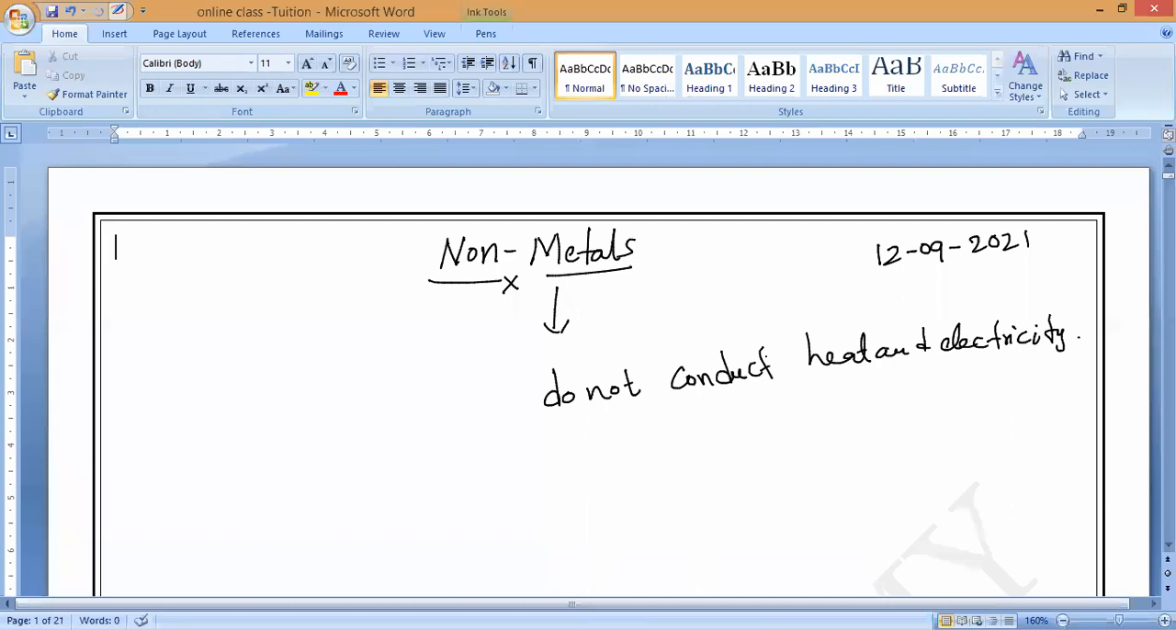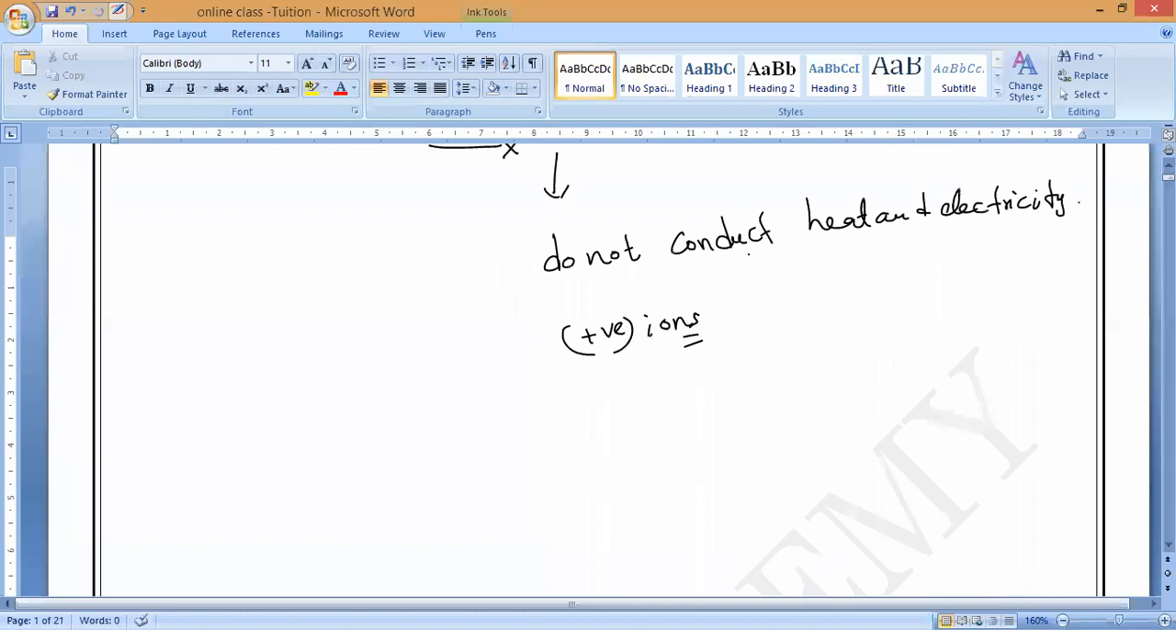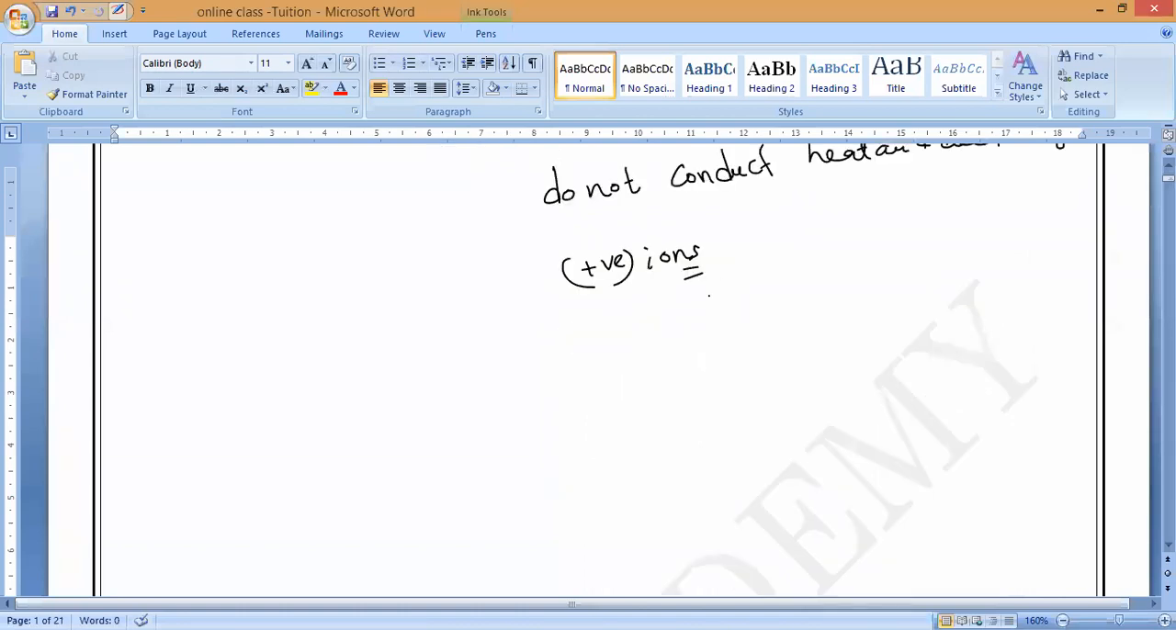They will form chemical reactions. During chemical reactions, what will happen? What will happen, guys? They will form the negative ions. Do you understand? So that is why, except one non-metal, hydrogen, all the remaining we can call as what? Electronegative elements. So why should we call them electronegative elements? Anybody?